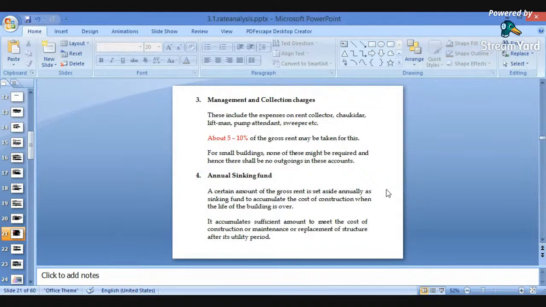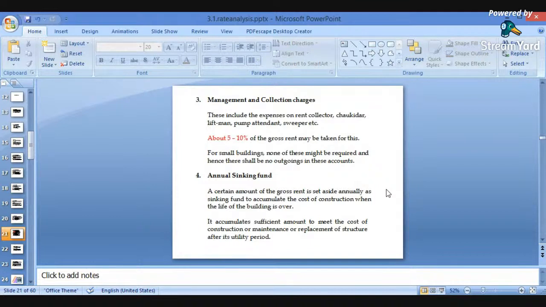We are keeping some amount from the rent aside, so that after completion of the life of the building, that amount can be used for reconstructions. Or that amount can be used for maintenance work, or reused for repair works. When the life of the structures has been completed, that amount will be accumulated, and that huge amount will be used for reconstruction, because the life of structures will be completed. So we can demolish the structures, and the amount which we have kept aside every year will be used for reconstruction of that building.